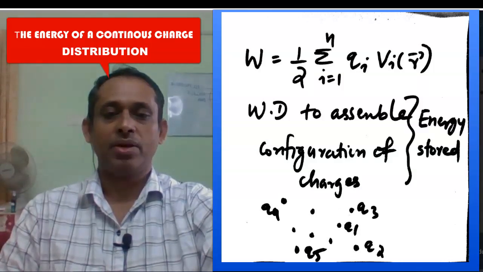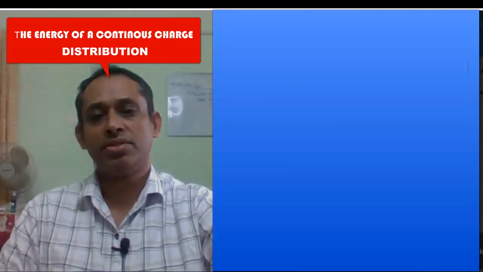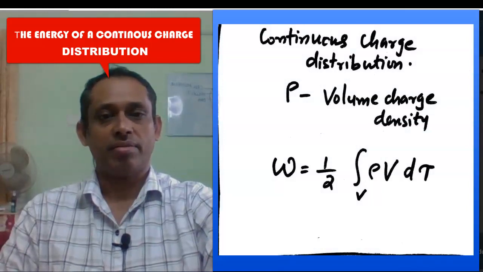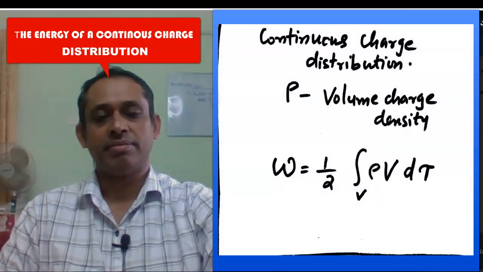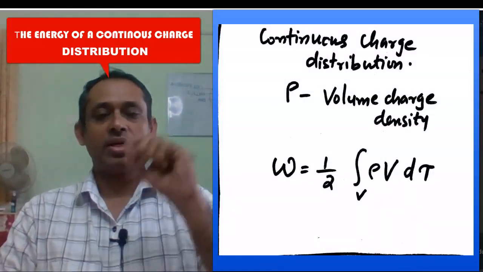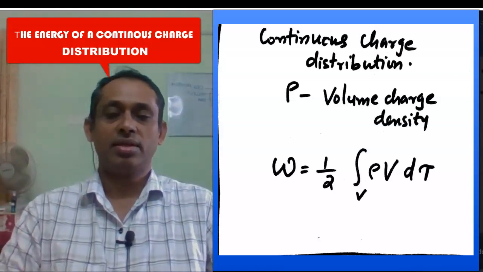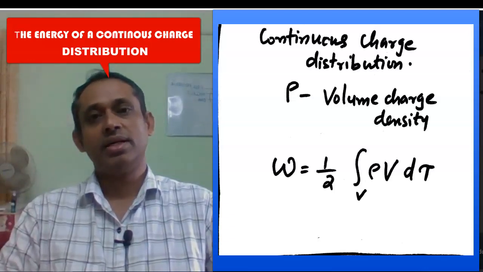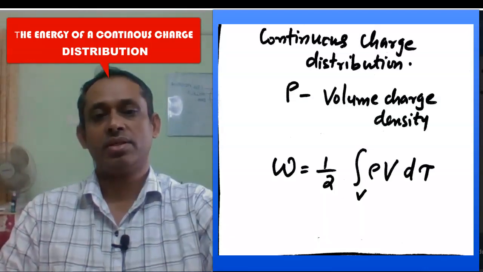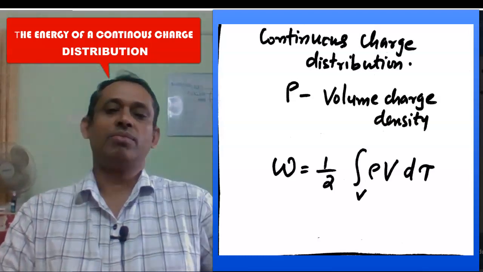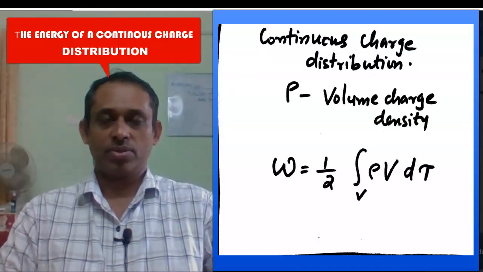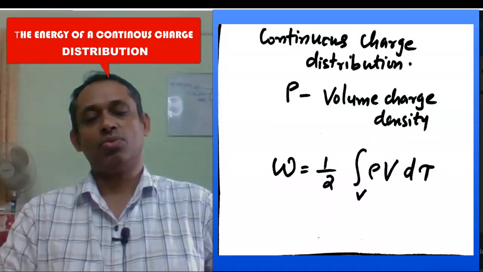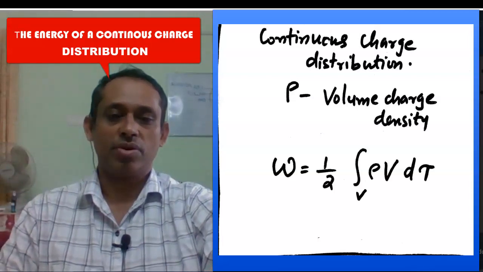Now we are extending this to continuous charge distribution. We have an expression for point charge distribution, and from there we are writing an expression for continuous charge distribution. We are considering volume charge density rho. So instead of point charges, we have a continuous charge distribution, and the volume charge density is given by rho.